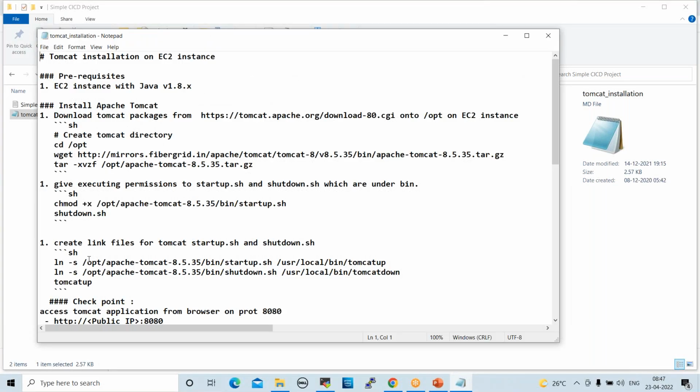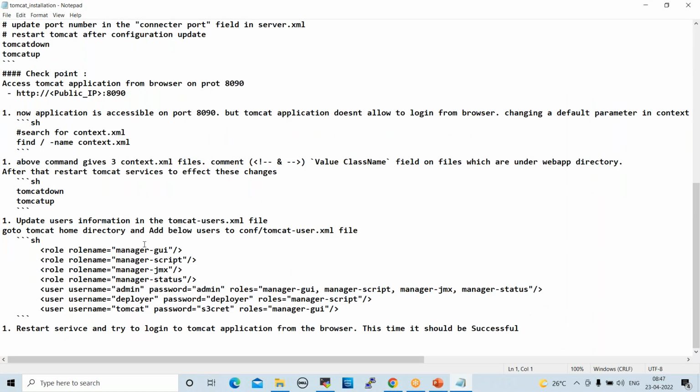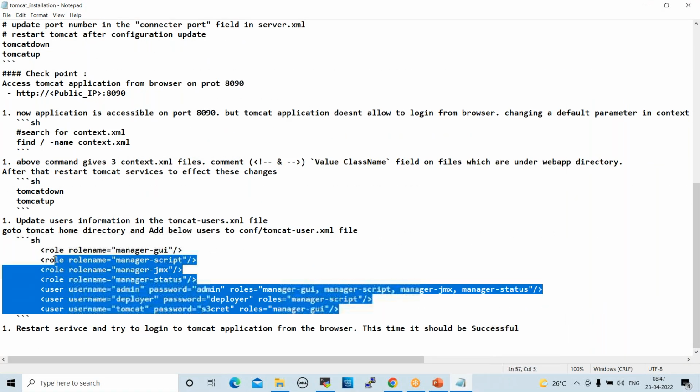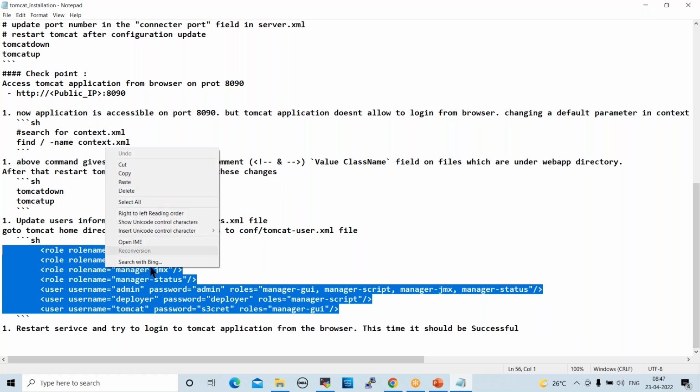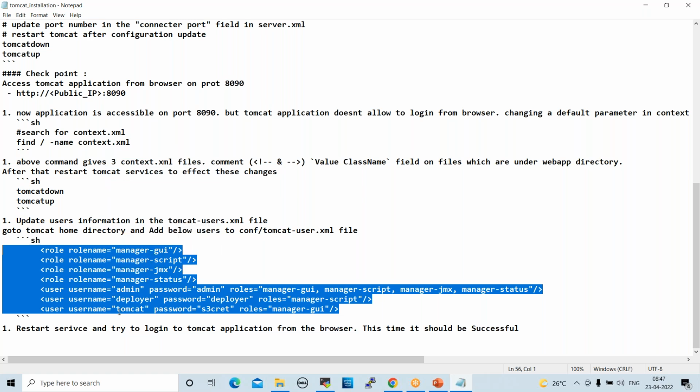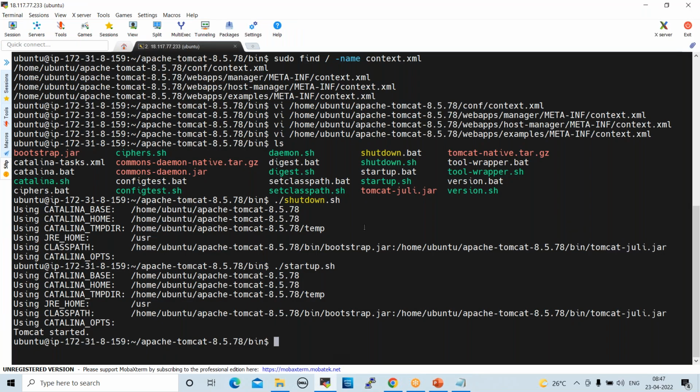Open this document. Step by step, all the steps I prepared here. Go down in this document. See here, these are the credential scripts I prepared. We have to copy paste these credentials into the Tomcat server so that we can use them directly. You need not create users, you can directly copy paste the scripts into the Tomcat server. Just copy this. Different logins, I explained this: Tomcat, secret, deployer, admin, like this. Just copy this and go to the Tomcat server.